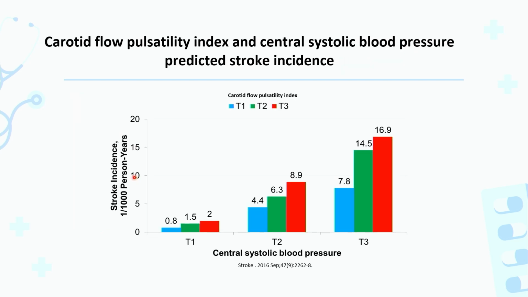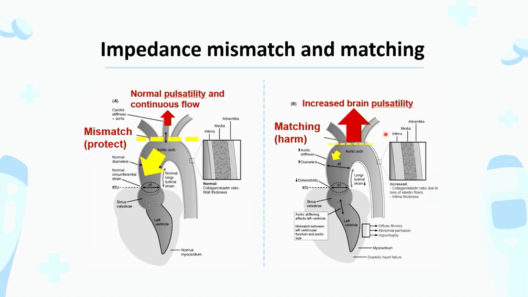In another study published in Stroke, we demonstrated that with increasing central systolic blood pressure, there is a higher incidence of stroke. And further, within the same stratum of central blood pressure, you can see that higher carotid flow pulsatility index is associated with higher risk of stroke.